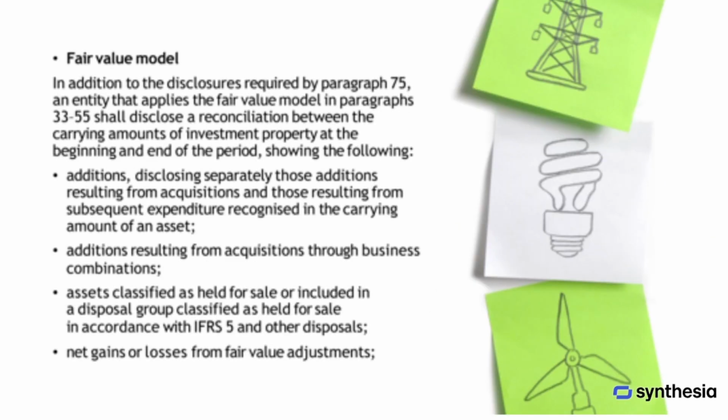When applying the fair value model, in addition to the disclosures already required, an entity must also provide a reconciliation of the carrying amounts of investment property at both the beginning and the end of the period. This reconciliation should include several key items such as additions, which must be separated into those resulting from acquisitions and those arising from subsequent expenditure recognized in the asset's carrying amount. It should also include additions from acquisitions through business combinations, as well as any assets classified as held for sale or included in a disposal group classified as held for sale according to IFRS 5, alongside other disposals. The entity should disclose net gains or losses from fair value adjustments,